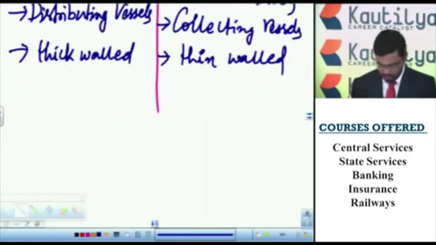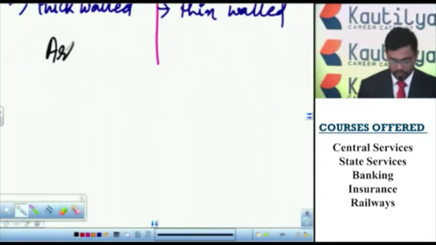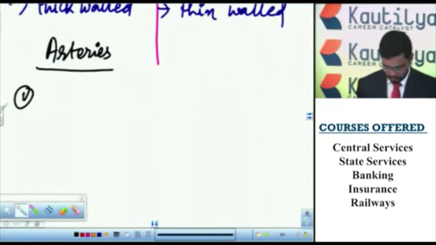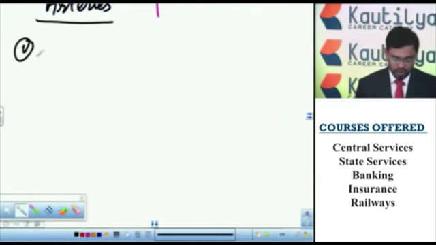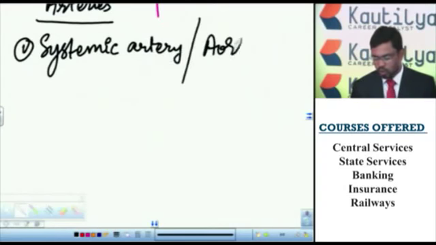So let us see some important arteries. This is the systemic artery, also called the aorta.